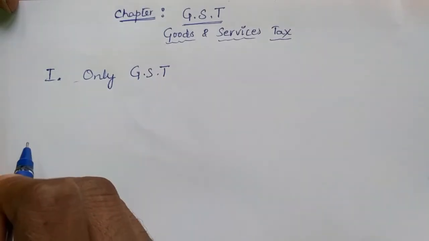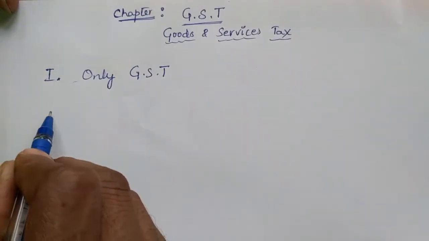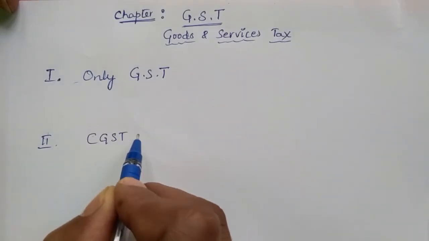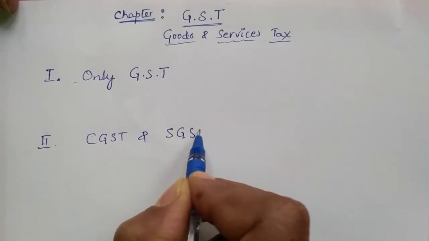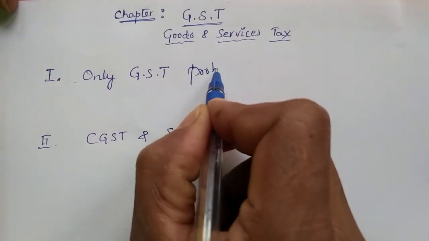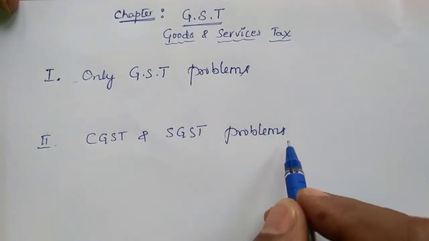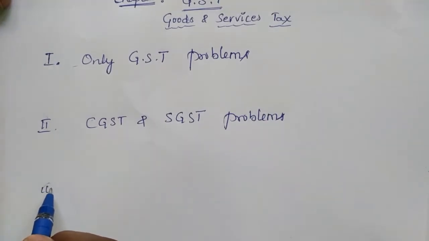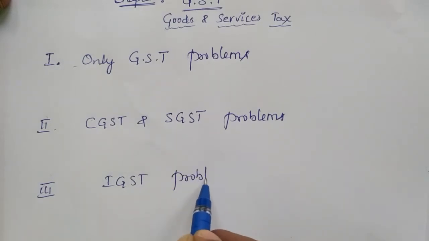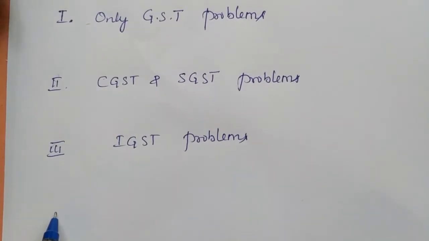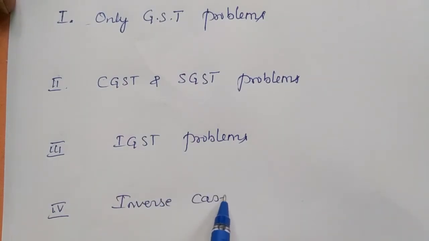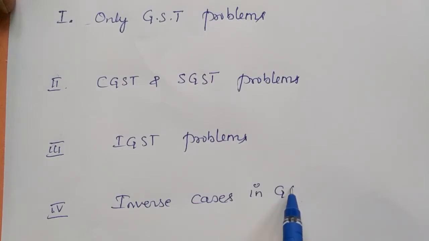only GST type of problems, only GST. The second one is CGST and SGST problems. The third type of problems are IGST problems. The last one is inverse problems, inverse cases in GST.